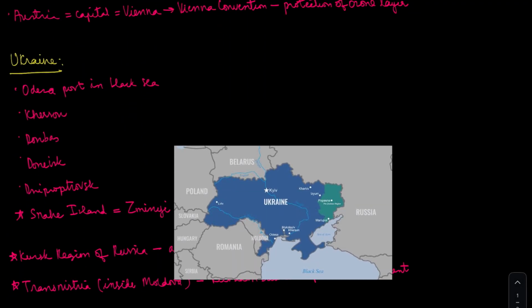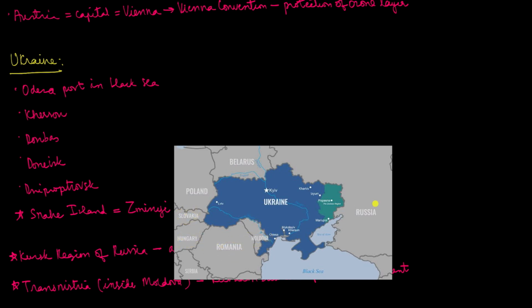The most famous country for not so good reasons right now is Ukraine, and the war between Russia and Ukraine, which has been going on for more than 3 years now. The countries which share a land border with Ukraine are Belarus, Poland, Slovakia, Hungary, Romania, Moldova over here.